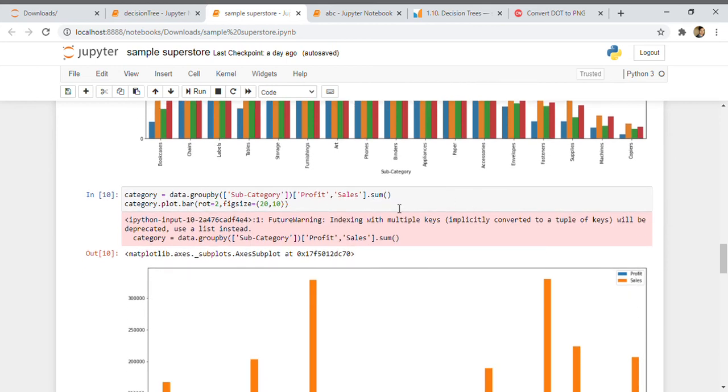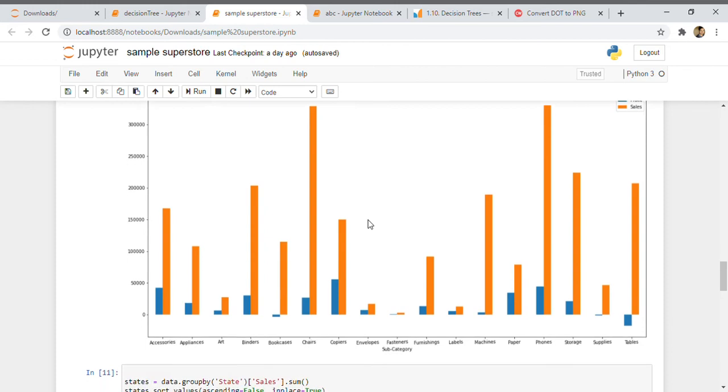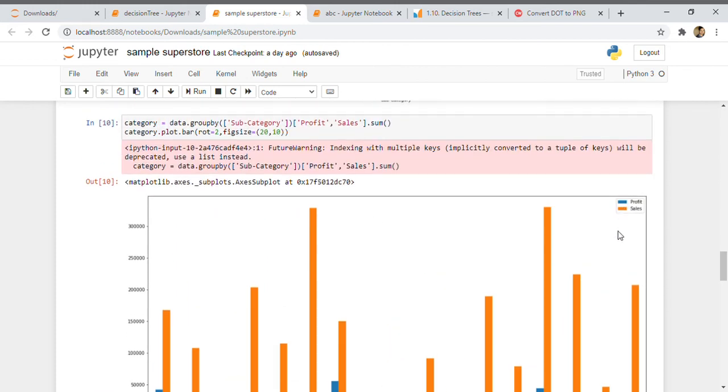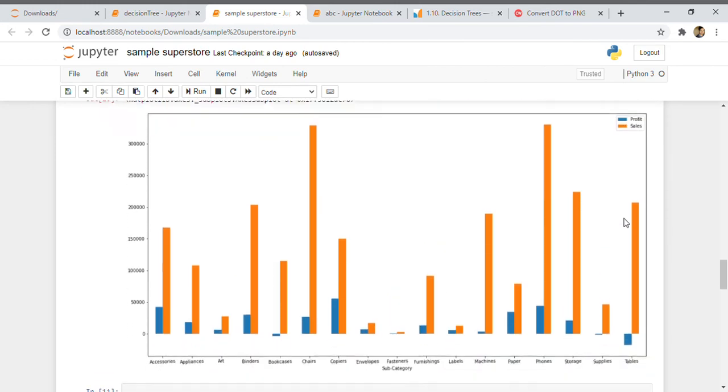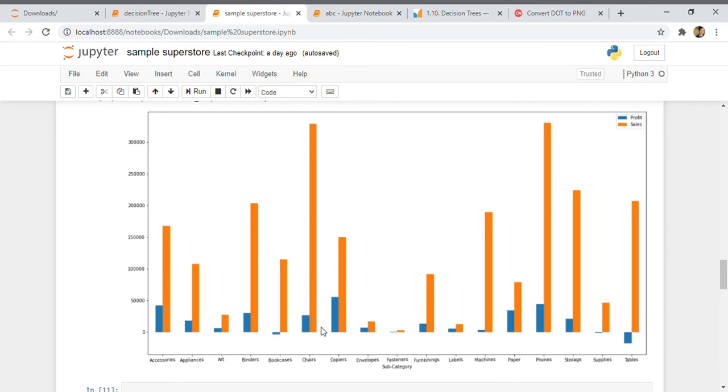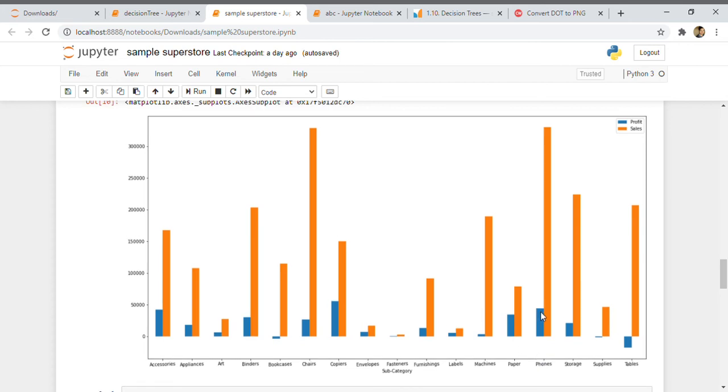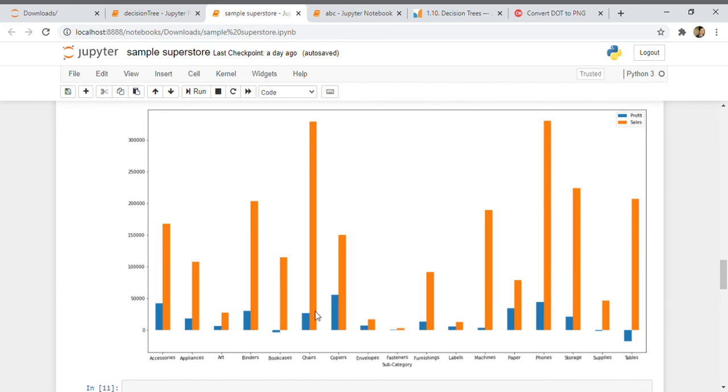Now I have plotted profit and sales, where blue is for profit and orange is for sales. I can see that maximum sales are of the chairs and the phones, but the maximum profit we are getting is from phones only. Tables have sales, but the benefits are going down. So companies should stop selling that or do something about it. Binders have more sales, but the benefit is less.